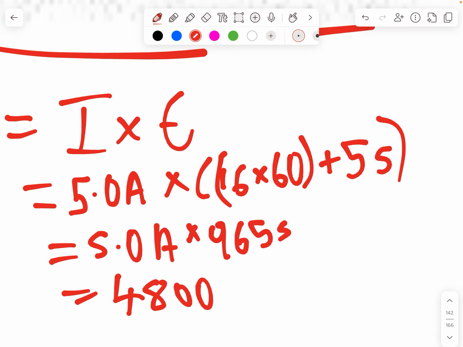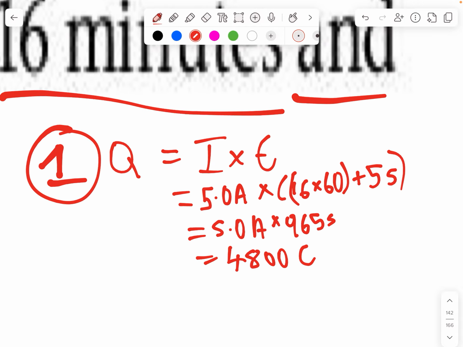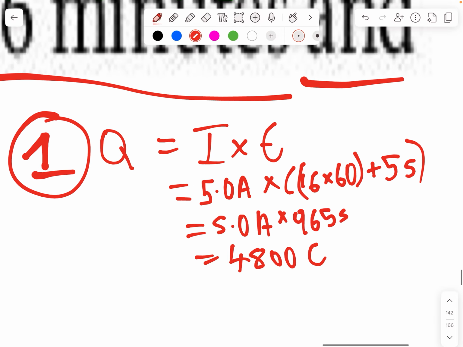And the answer that we get here is 4,800. Miss, when we are doing it, we're supposed to set out Q equals. Yes. Just in case the answer that you get is incorrect, I expect you to write your formulas, because working out the formulas always helps. I've seen questions where they actually give you the formula for Q. It's just that you need to know what to insert where.